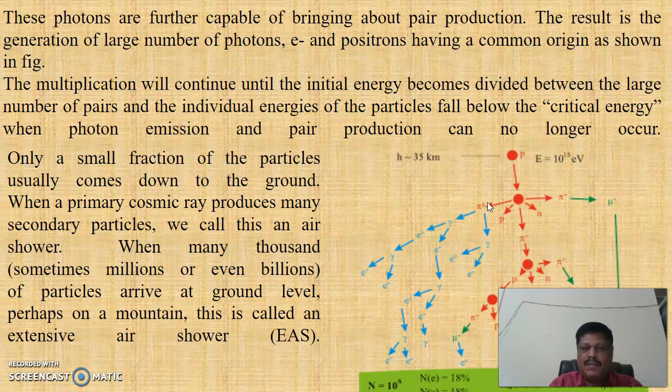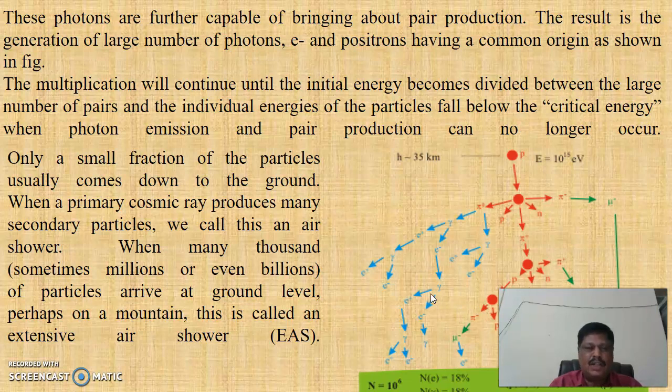So once again, this can be explained like this. The multiplication will continue until the initial energy becomes divided between the large number of pairs and the individual energies fall below the critical energy when photon emission and pair production can no longer occur.